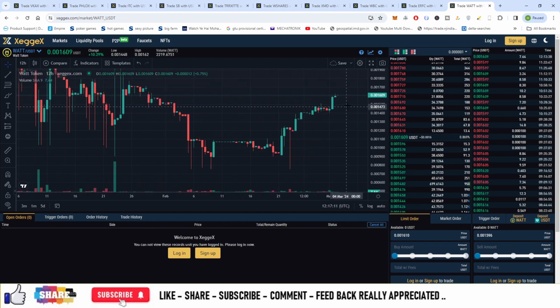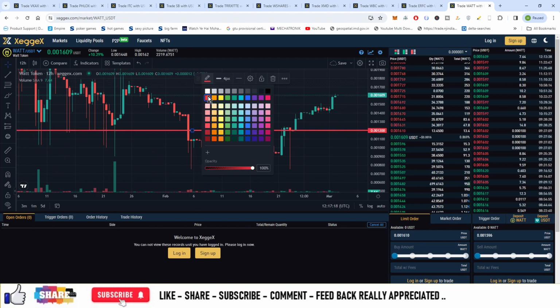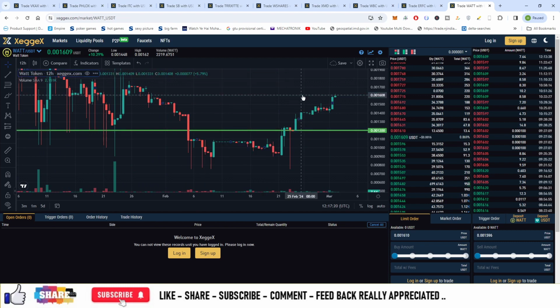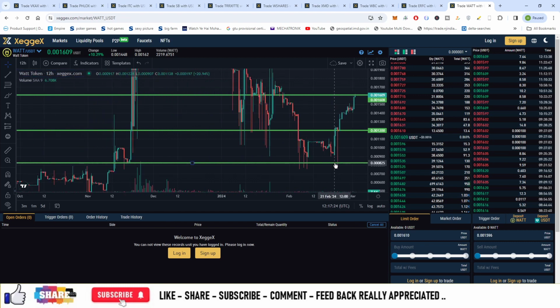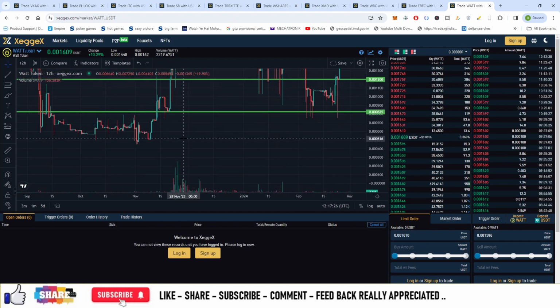So your first entry will be a small entry at 160 market price, the second entry will be at 120. So this is the second entry, first entry at the market price, third entry at about 82, and fourth entry at about this last support that is at 51. So 160, then 120, then 82 and 51. So let us keep 10, 20, 30 and 40% of allocation.